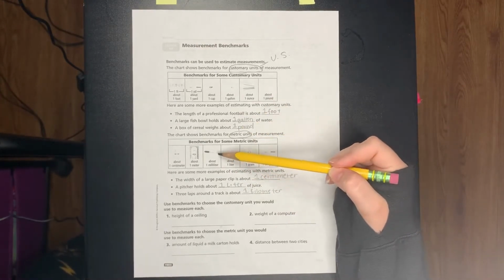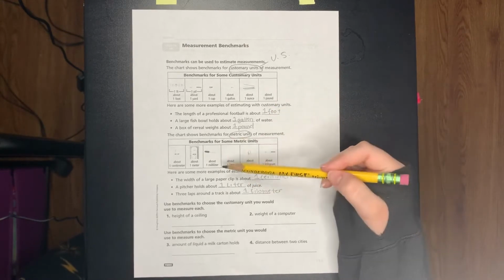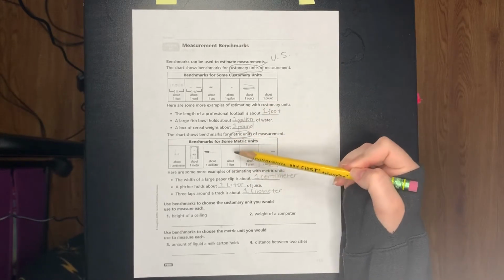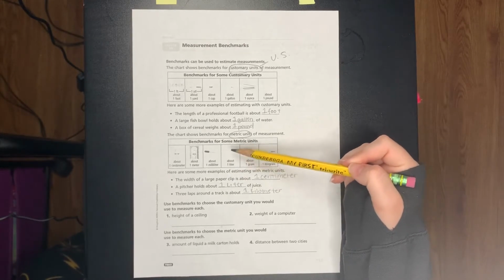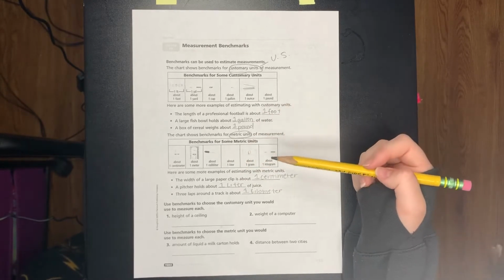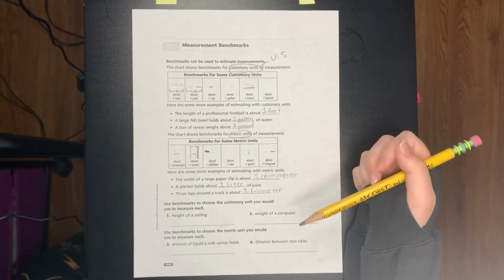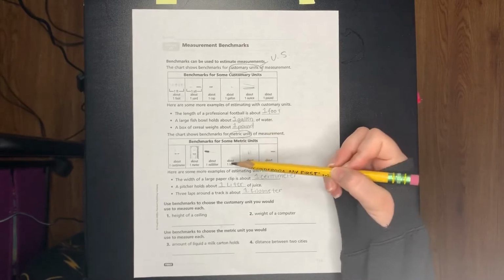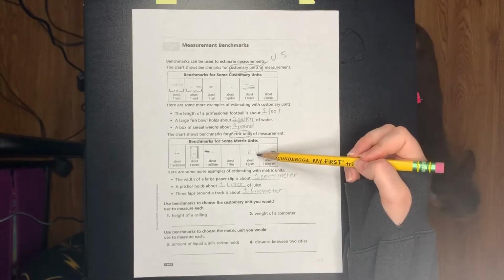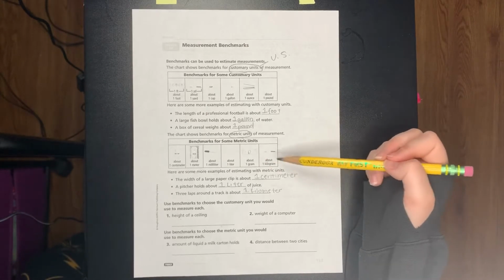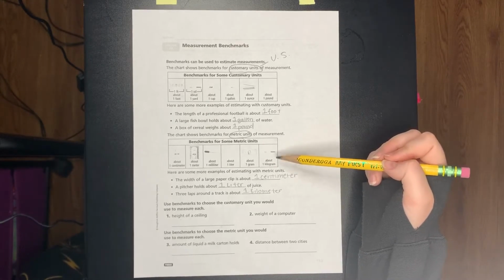This is an eyedropper, so it's about 1 milliliter. This is a soda bottle, so it's about 1 liter. So those big soda bottles that we can buy at the grocery store, those are 2 liters. So 1 liter is about half of that. This is a dollar bill, and it's about 1 gram. This is a baseball bat, and it's about 1 kilogram.